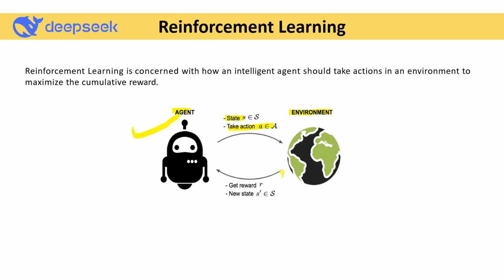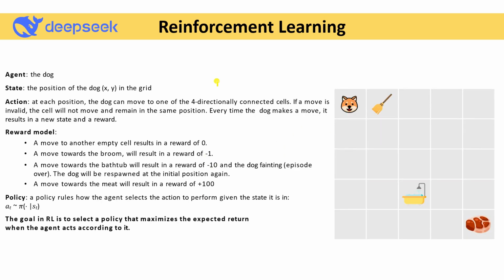Based on the action, it will give me some kind of reward. That's called the reward model. The reward model is nothing but a transformer model itself, which is actually used in the case of DeepSeek. Now let's take one example and try to understand reinforcement learning using a grid world.